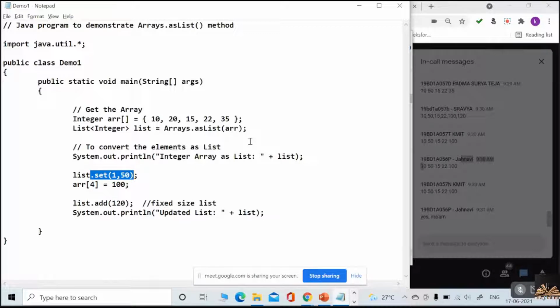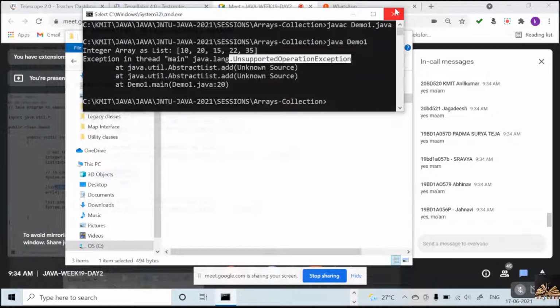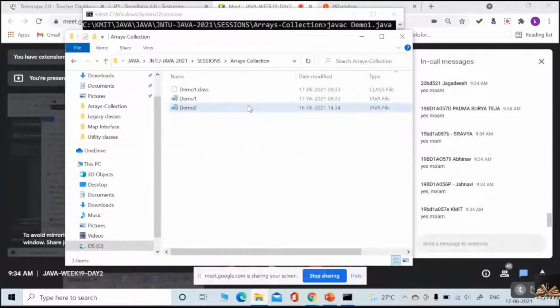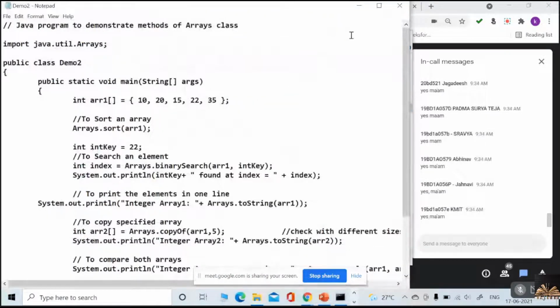Now, next one I just want to show. Here are some very useful methods we have in this Arrays collection. I'll show you one by one. So there is an array. As usual, we have an array.